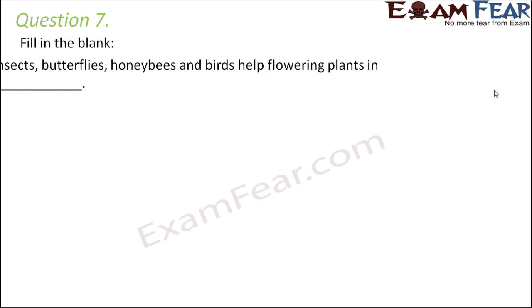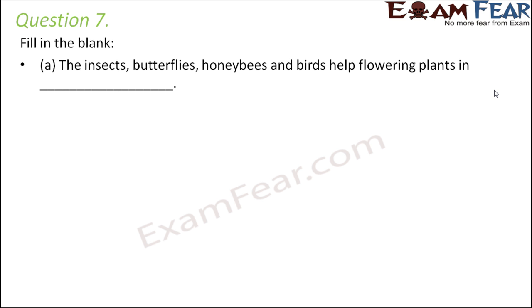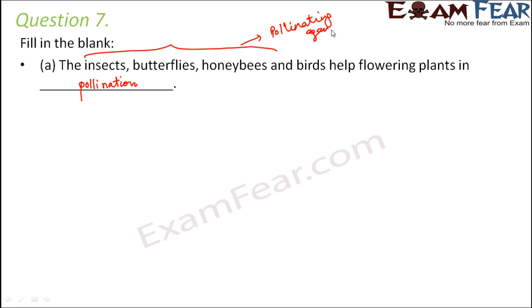Question number 7. Fill in the blanks. The insects, butterflies, honeybees and birds help flowering plants in dash. Flowering plants are the ones that carry out sexual reproduction. In sexual reproduction, there is a process called pollination, where pollen grains get transferred from the male reproductive organ to the female reproductive organ. This transfer is facilitated by insects, butterflies, honeybees and birds, and that is why these animals are known as pollinating agents, because they help in the process of pollination.